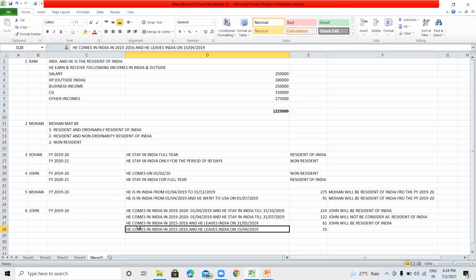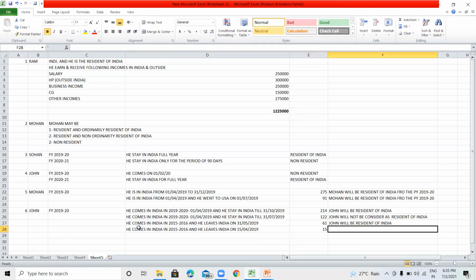So he has stayed here for more than 365 days. But in the relevant year, he stayed in India for only 15 days, not more than 60 days. Then Mr. John will not be considered a resident of India.